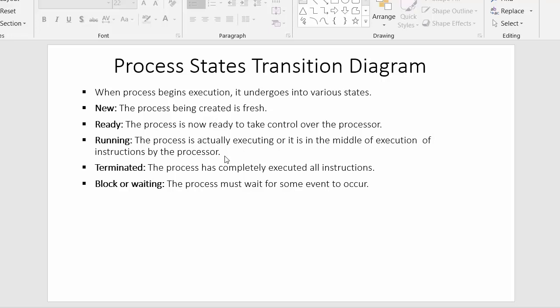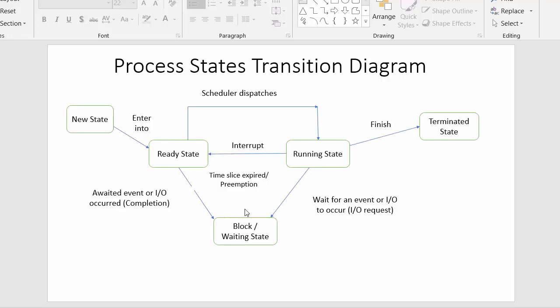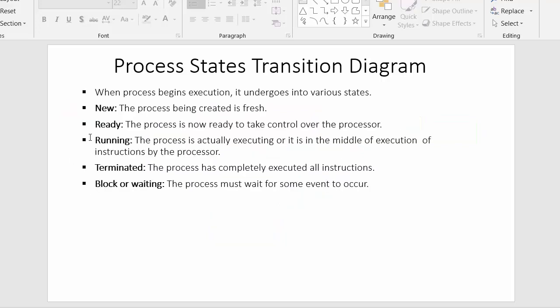In today's video we will discuss the concept of the process state transition diagram. Here I have listed a few points along with a diagram. We will try to understand this concept, so let us start our discussion.